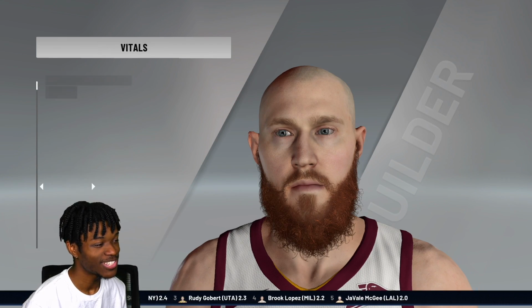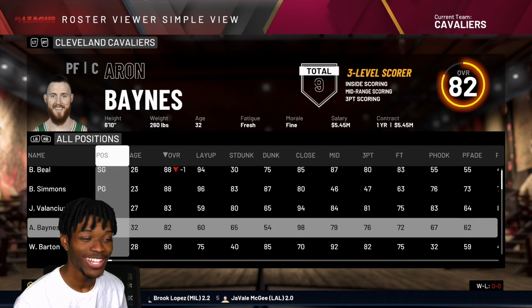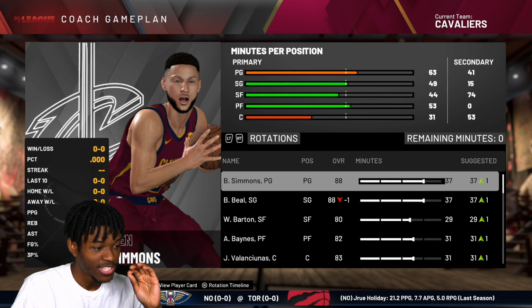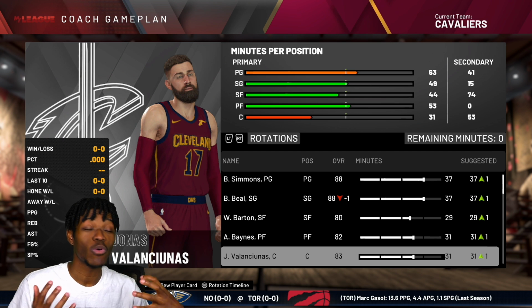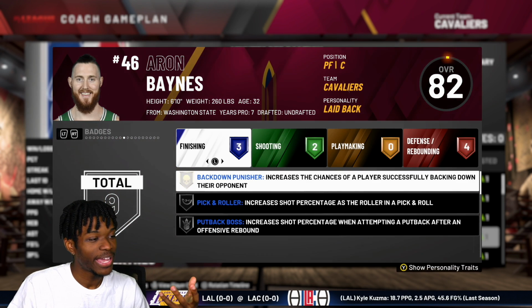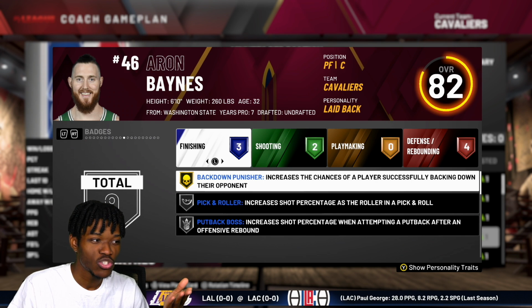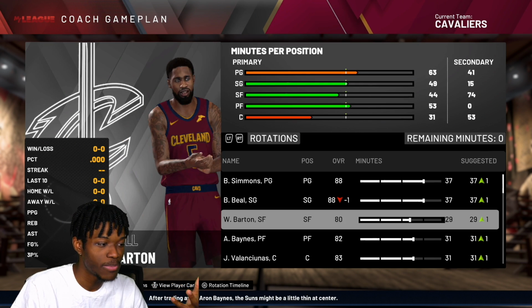Seeing that bald head is so funny to me because you don't expect that, because in his picture he still has hair, and then you click on him, then he's got the baldy. So our star lineup at the moment consists of Ben Simmons, Bradley Beal, Will Barton, Aaron Baines, and Valanciunas. We have a situation where we can run 5 out. Aaron Baines is also Australian, isn't he? I know he went to Washington State, but isn't he from Australia? So we got a nice Australian connection there between Ben and Aaron.